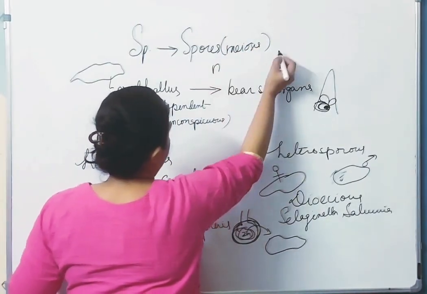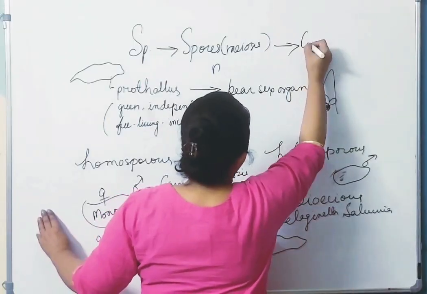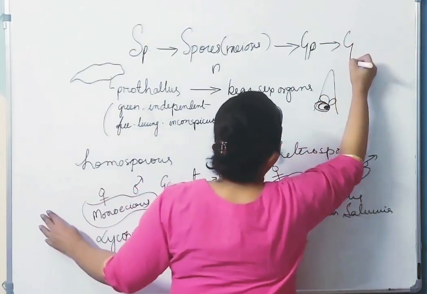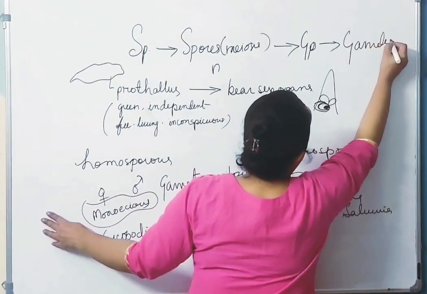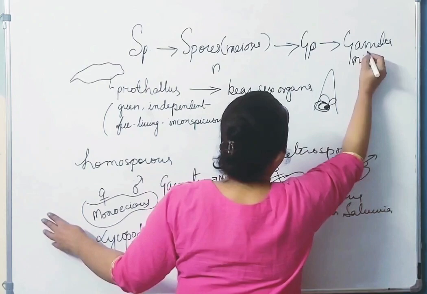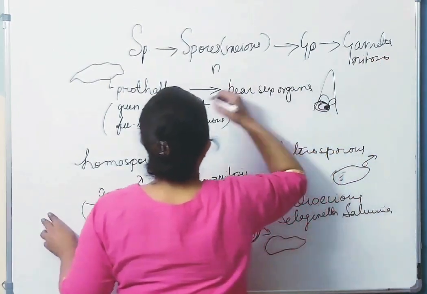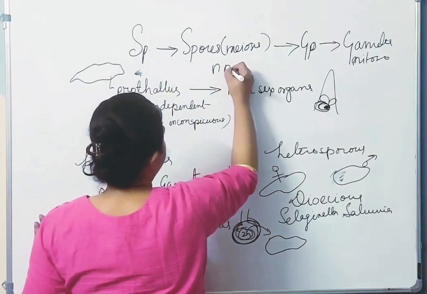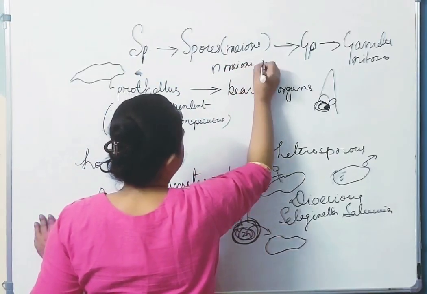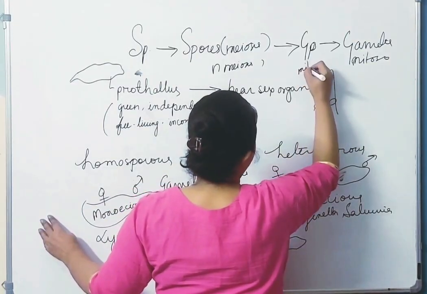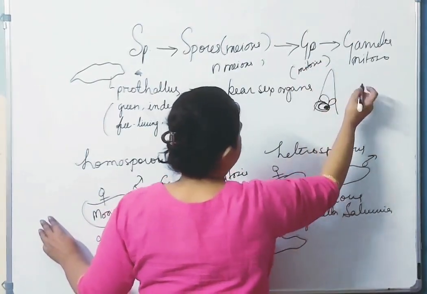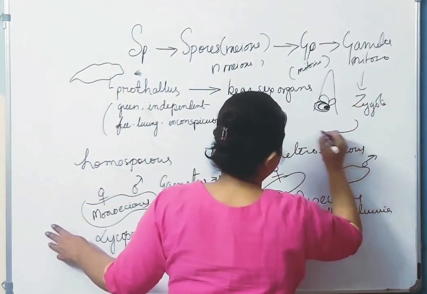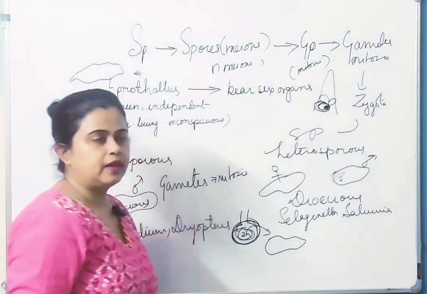The spores are haploid. Then they give rise to the gametophyte. The gametophyte gives rise to gametes by mitosis. So meiosis happens on the sporophyte and mitosis happens on the gametophyte, right? And then fusion, zygote, and from the zygote again the sporophyte. Clear?